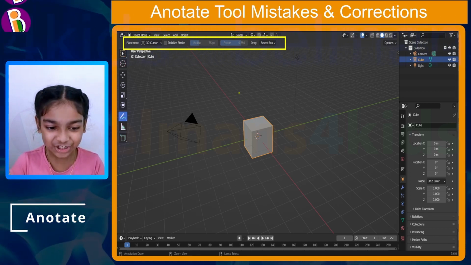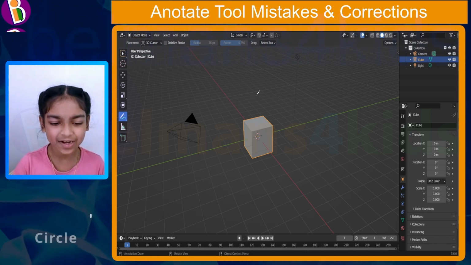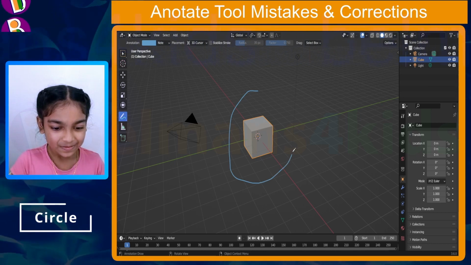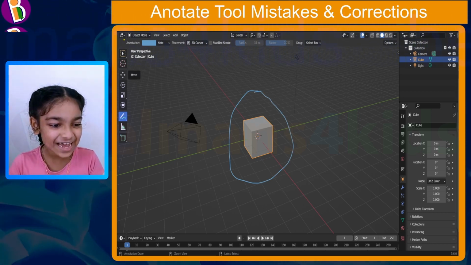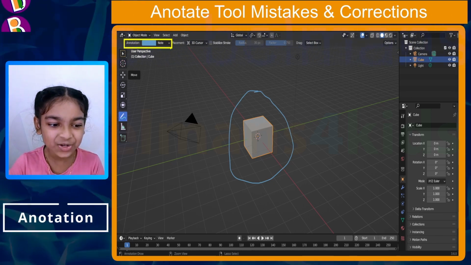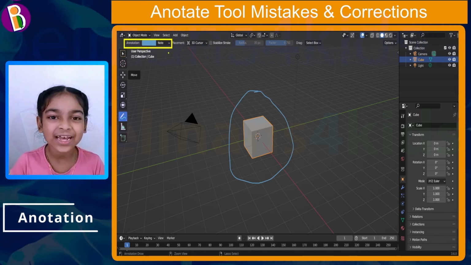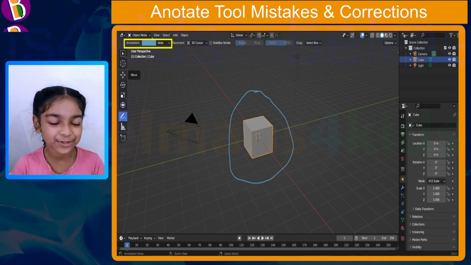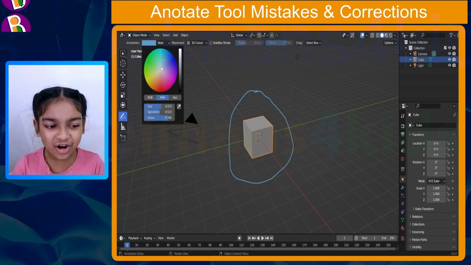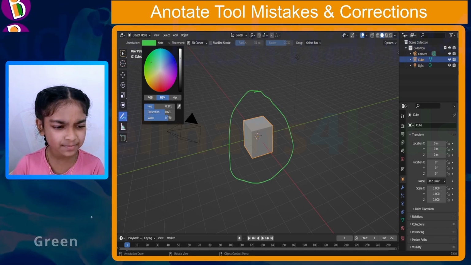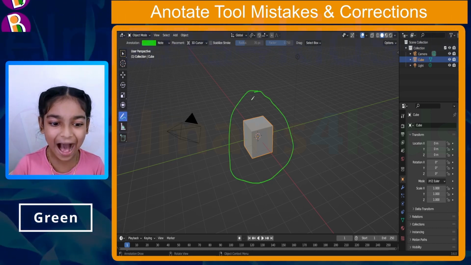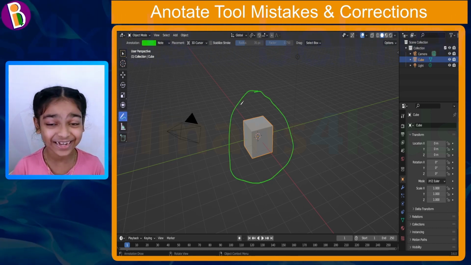So let's draw our Annotate. I want to draw a circle, just like that. Wow! Now, as you can see, an annotation property has showed up in the properties that we last time checked. So let's click on the color option and I want to put, let's say, green. Wow, that looks really good.